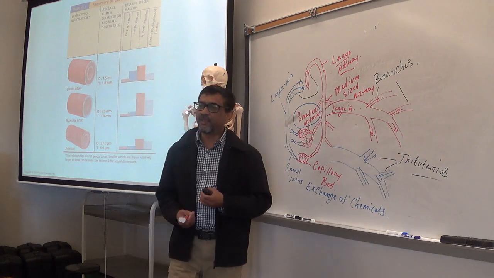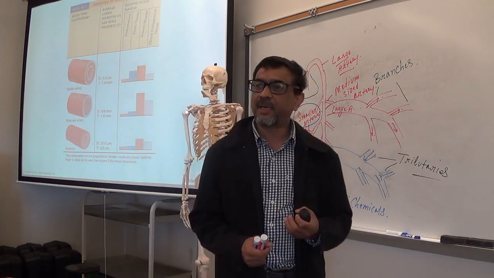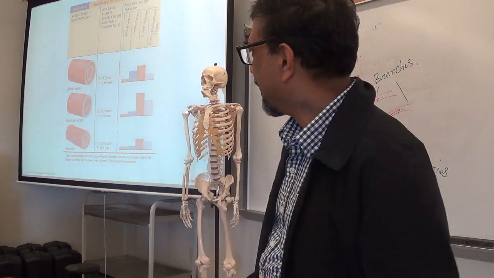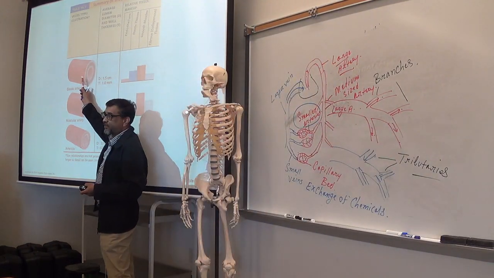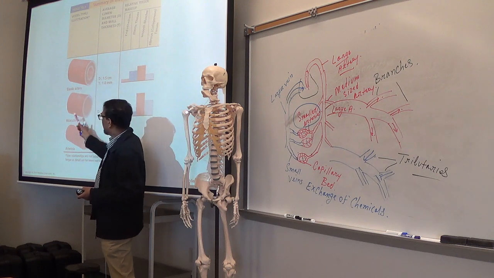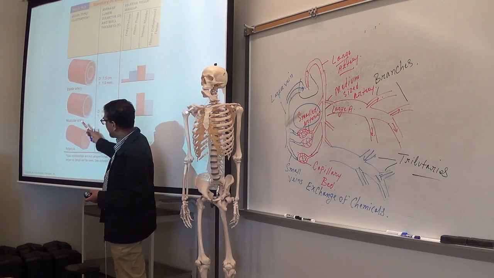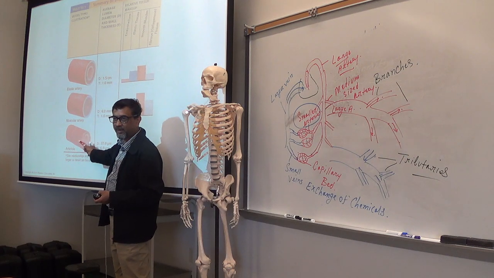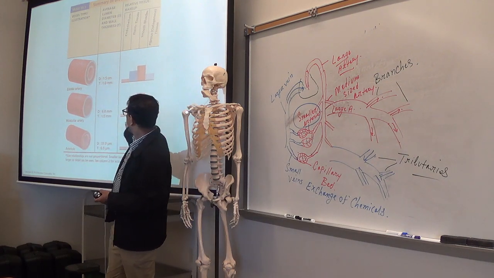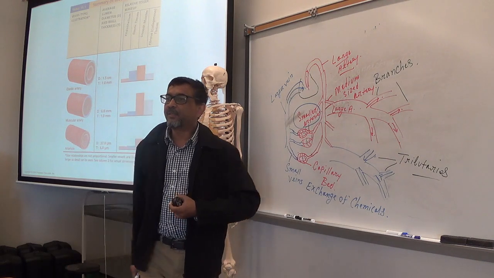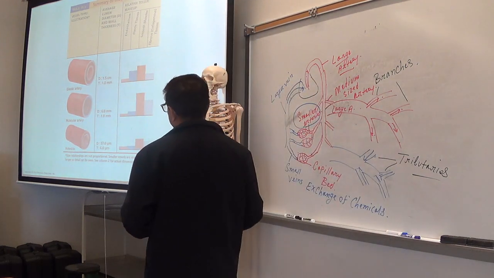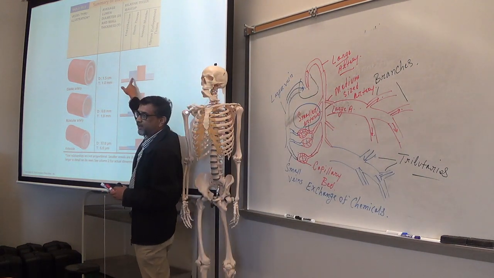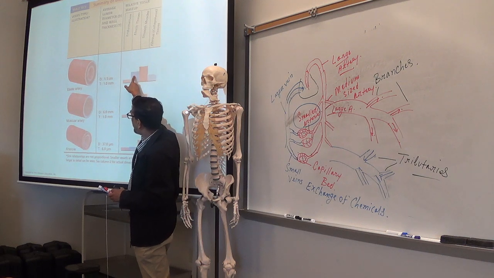Here you see the wall of three types of arteries. First, this is the elastic large artery. This is the muscular medium-sized artery, and this is the small artery, the arteriole. Here on the right side you see the amount of tissue. Just look at muscle tissue and elastic tissue. The blue bar shows the amount of elastic tissue.